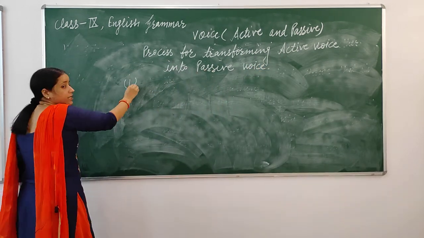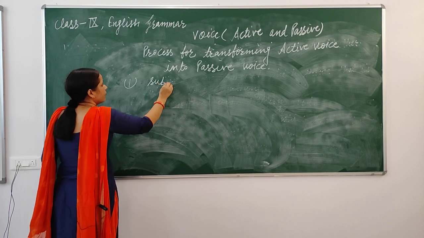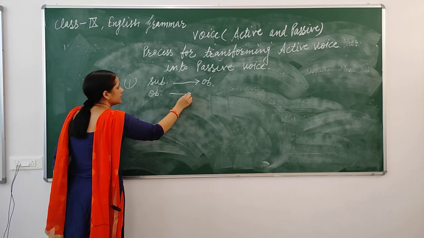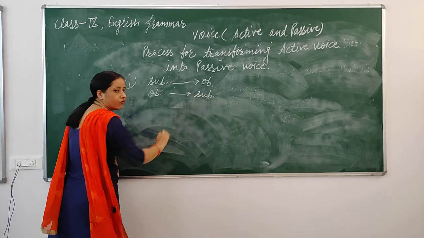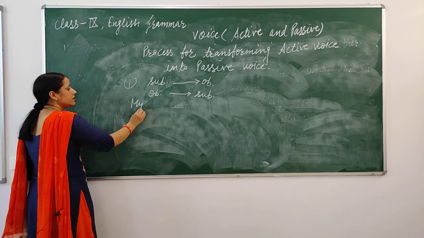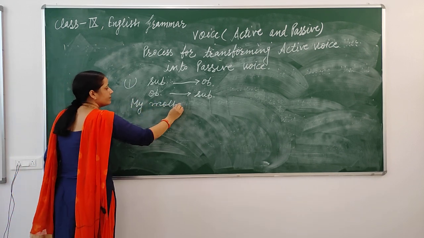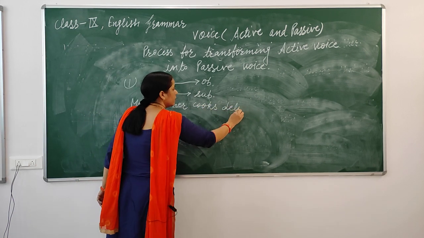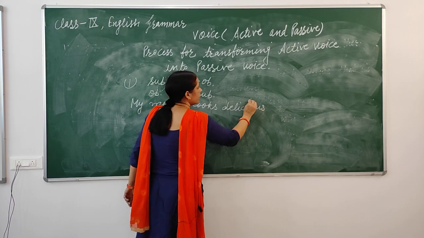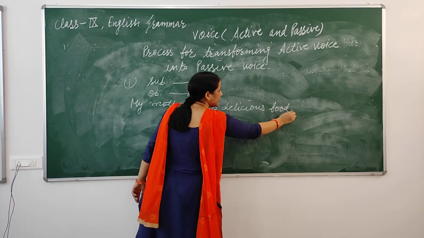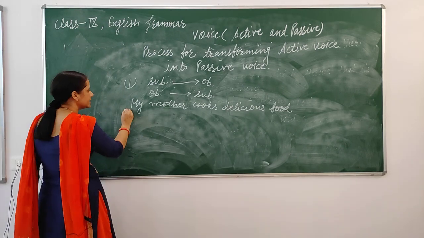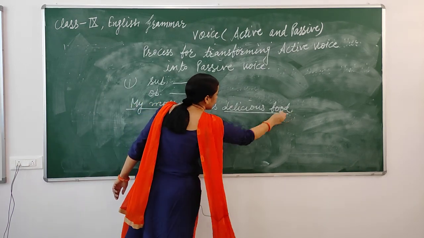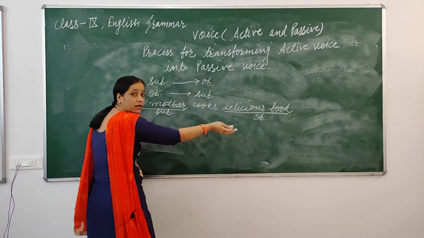First one is subject becomes object, object becomes subject. For example, my mother cooks delicious food. Here while we convert active voice into passive voice, this our subject becomes object and this our object becomes subject.